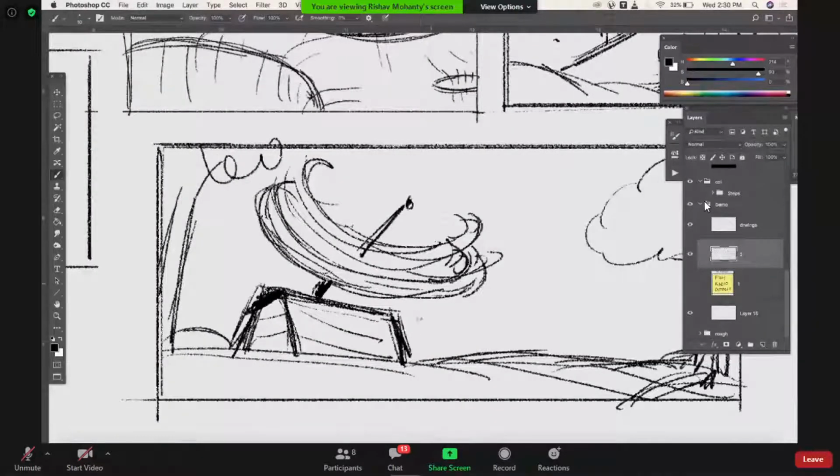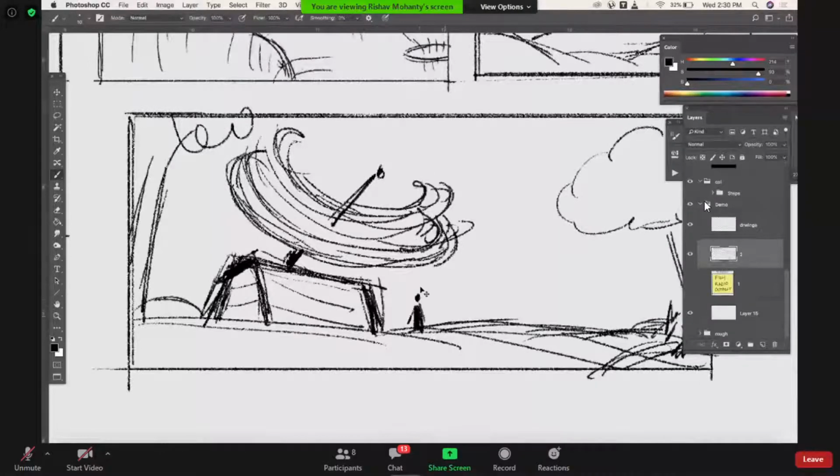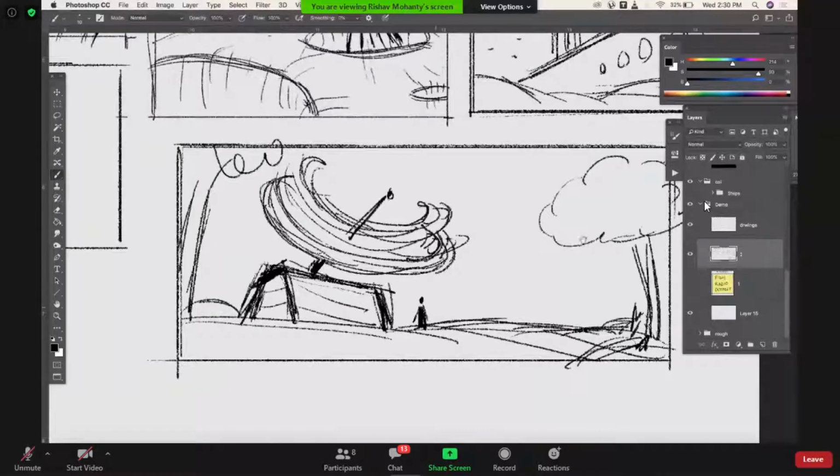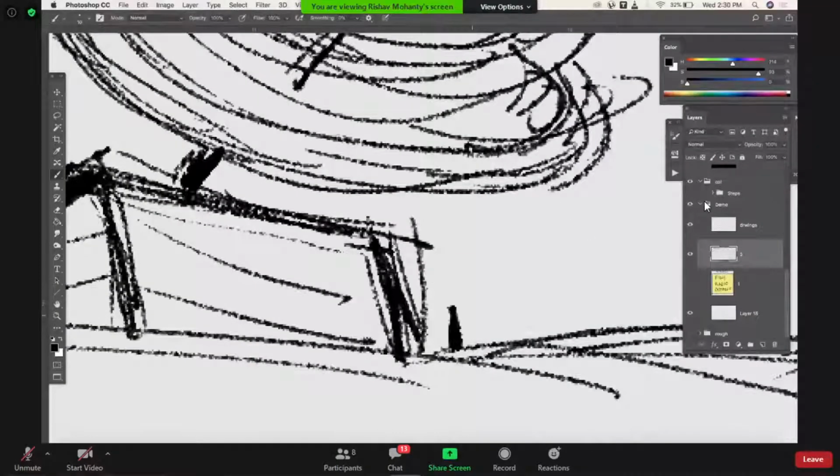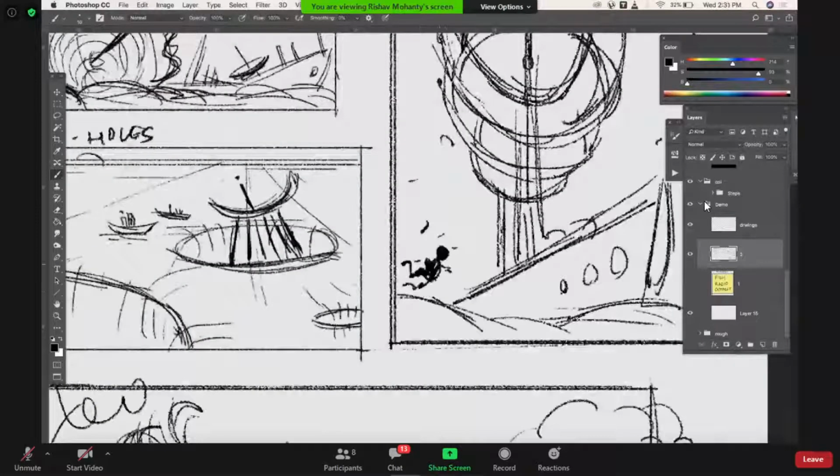It's an outpost somewhere during war. You can always add a human being just to figure out how big it is, how small it is, just to have a scale reference. This guy is floating here because he's scuba diving or something.